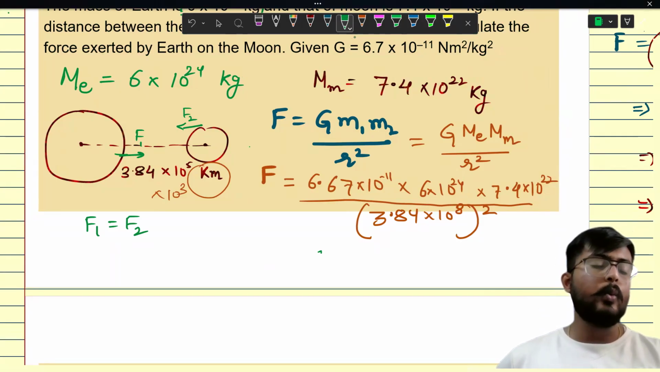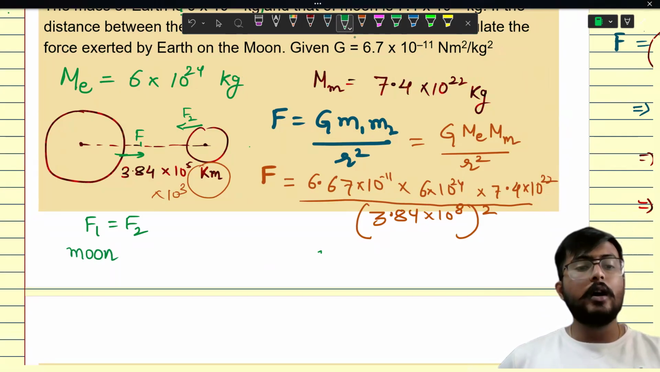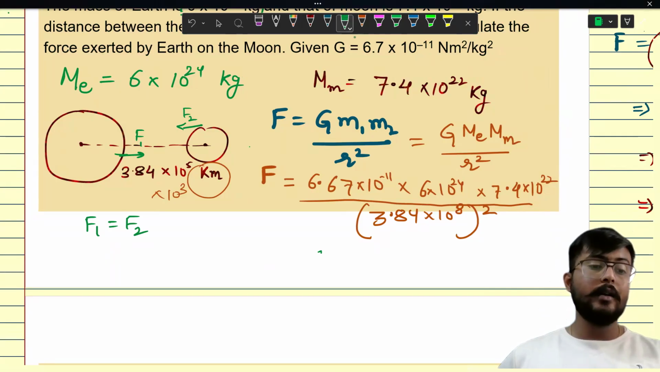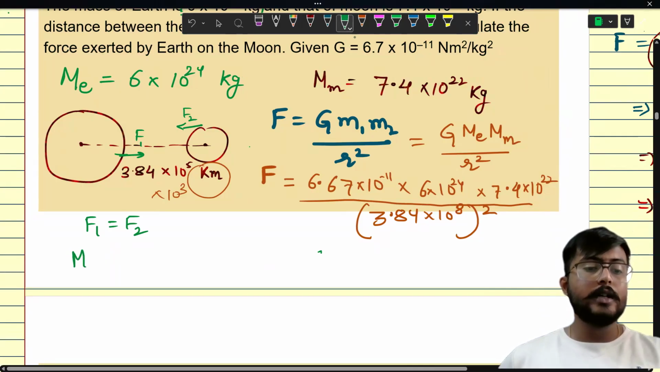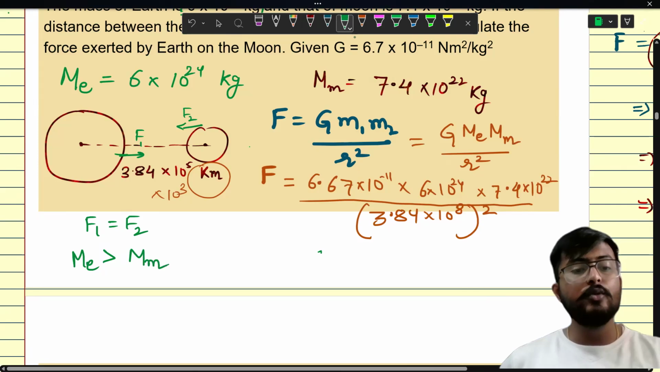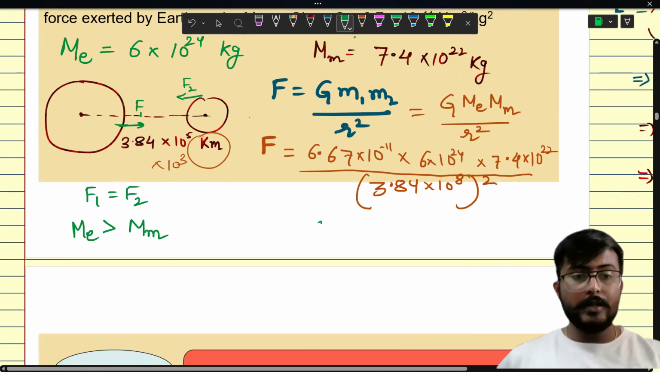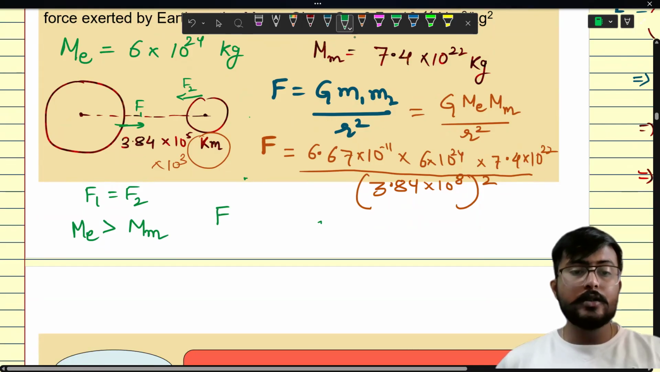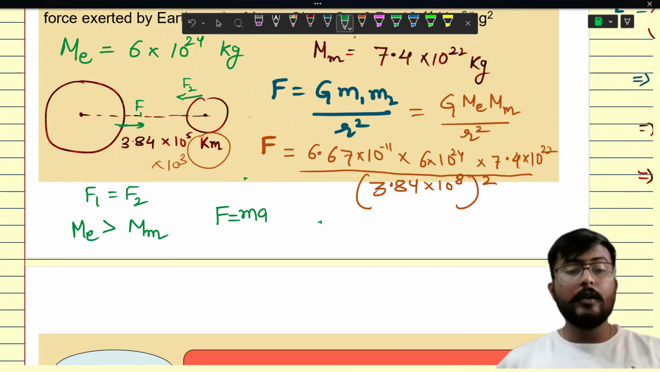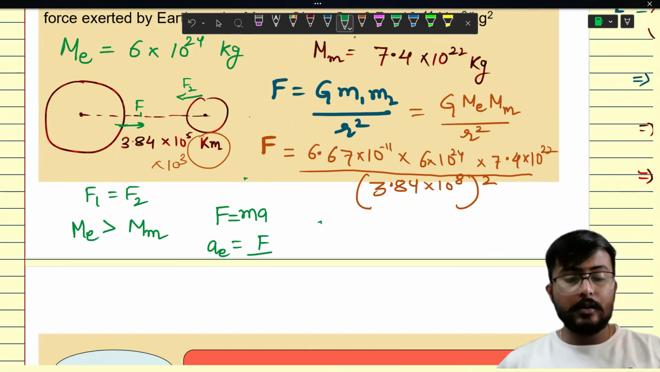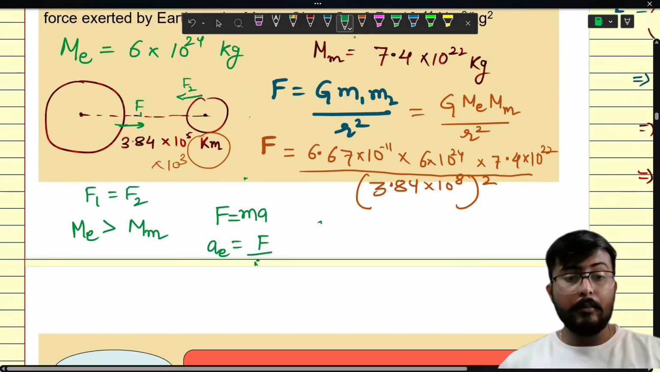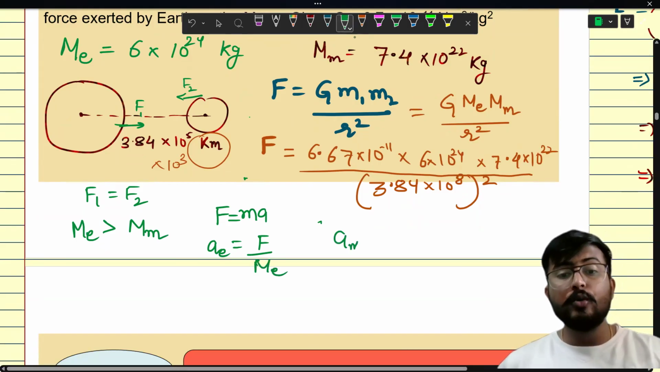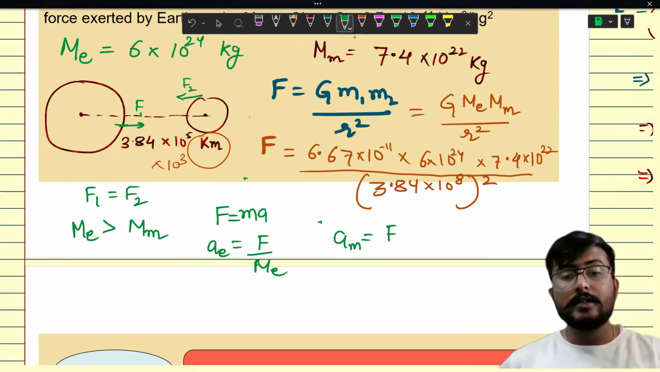Now you might be thinking, sir, then why does the Moon move around the Earth, but why does the Earth not move around the Moon? Because you know that the mass of Earth is very much higher than the mass of Moon. And you already know from Newton's second law that F equals ma. If we apply the same force on both objects, the acceleration of Earth would be less because the force is divided by the mass of Earth. And the acceleration of Moon would be more than Earth because its mass is less.